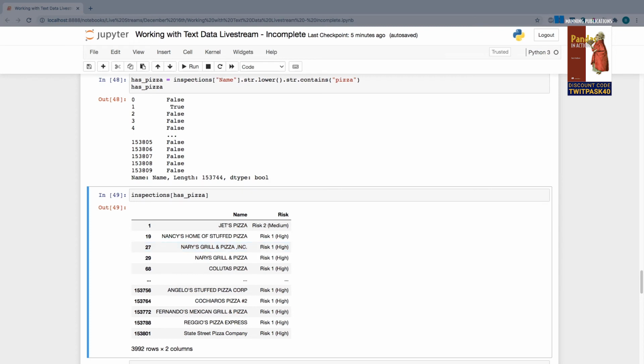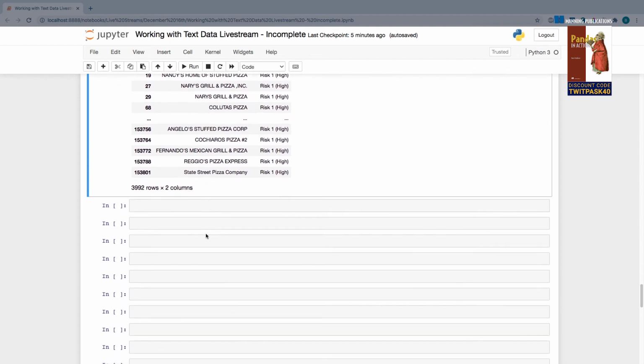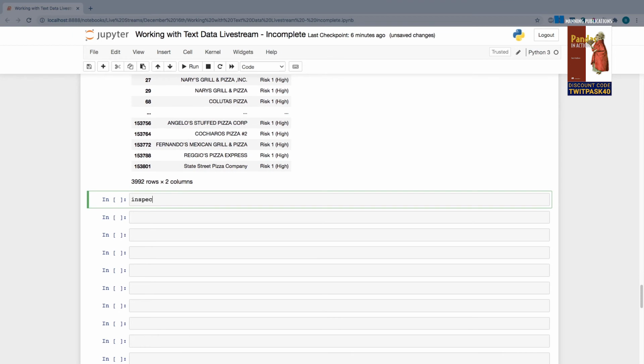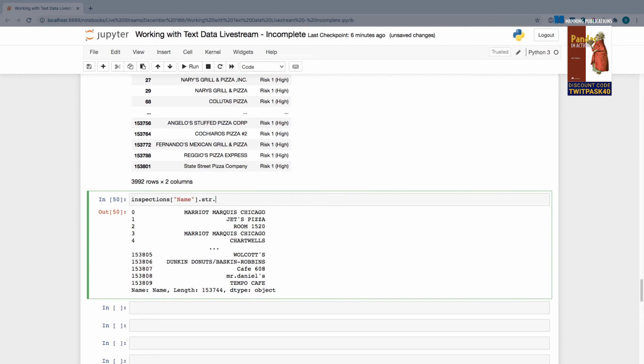All right. Now, if you're searching for something different, for example, not just the inclusion of a substring, but its specific presence at the beginning or the end of a string, there are also complementary methods for that. So for example, let's find all of the restaurants here that start with the word tacos. So what I'm going to do here is follow the exact same protocol. I'm going to start by getting my name series. I'm going to lower every value in this series. So now they're all in lowercase.